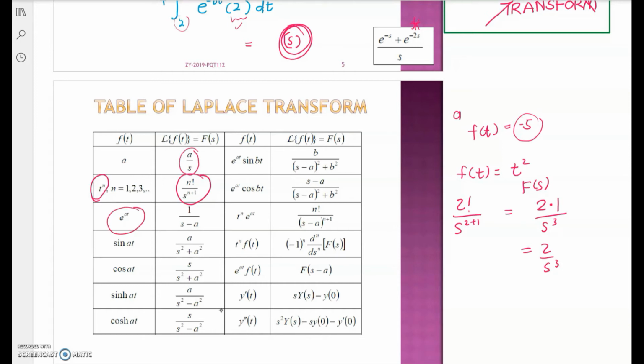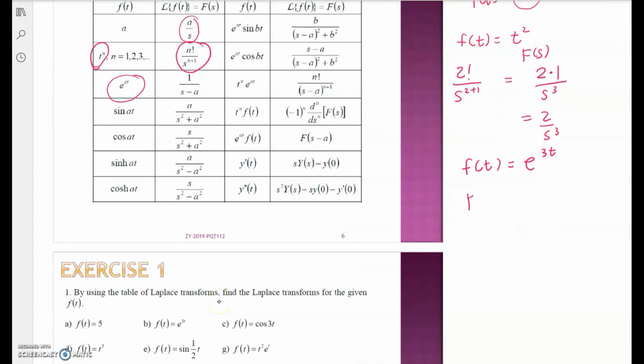Let's say my f(t) is e^(3t). Then F(s), the Laplace of f(t), is 1 over s minus a, where a is 3, so s minus 3. Let's say my f(t) is e^(-4t). So what is a? a is not 4, but a is -4.